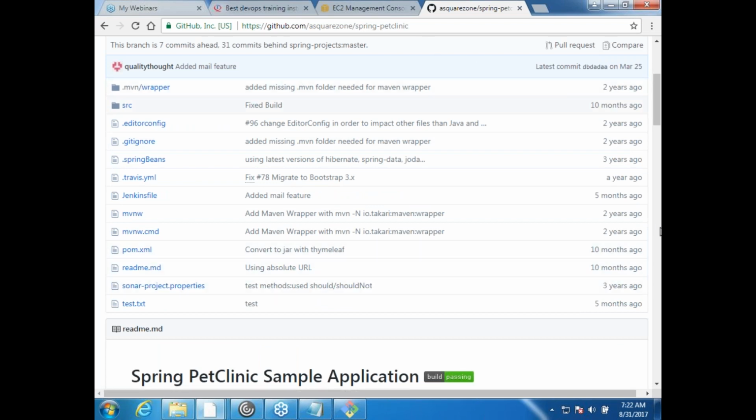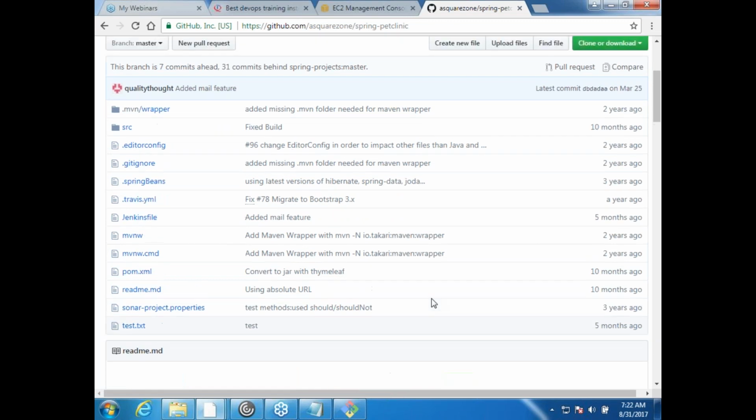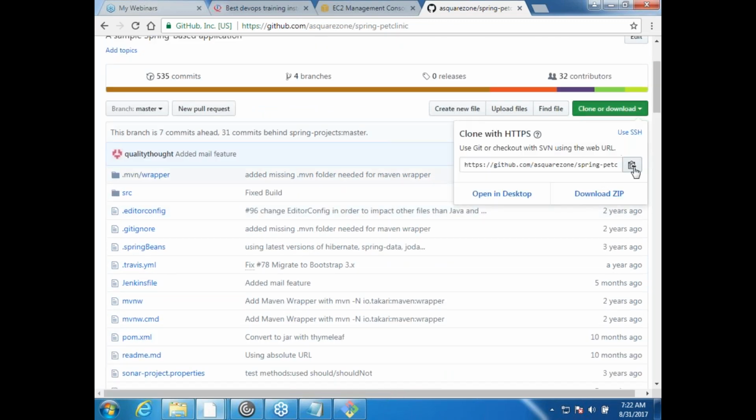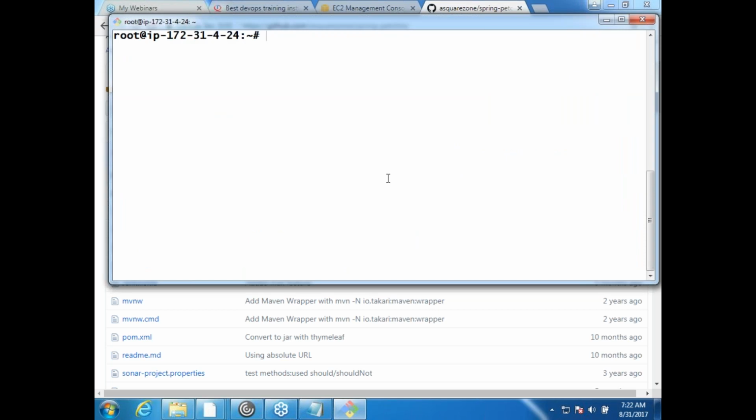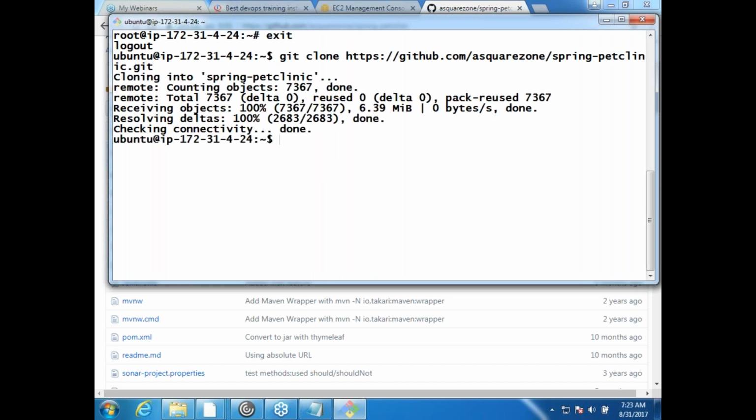So the first set of operations to build this is I need to have this code. So I'd copy this, I'd go over here and I would say git clone, let me do it from the normal user itself. And after that, I'd be getting into this folder, and then I would be saying mvn package. When I say mvn package, what are the different things that would execute? mvn compile, mvn test, and then mvn package, right?